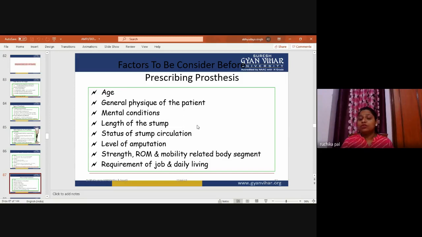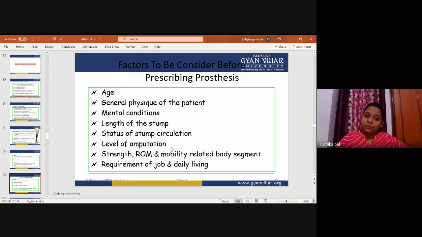Length of the stump is also important, as the socket will be made according to the length of the stump. Status of stump circulation is different for each patient. What is the status of stump circulation? Is there any kind of infection? Is the stump healthy or not? Is the blood circulation maintained over there or not? If the patient does any exercises, what happens to the stump, or what is the circulation basis of the stump? This we need to check for the status of the stump circulation.